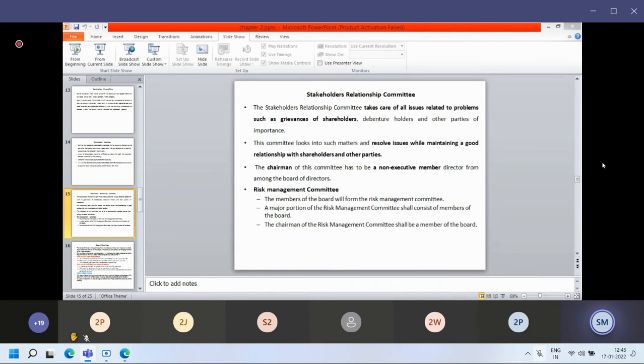Everything can be communicated to the stakeholders, because stakeholders are interest groups in the growth of your organization. They are not interested in the decline of your organization; they are interested in its growth.